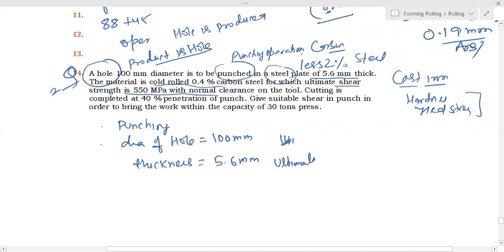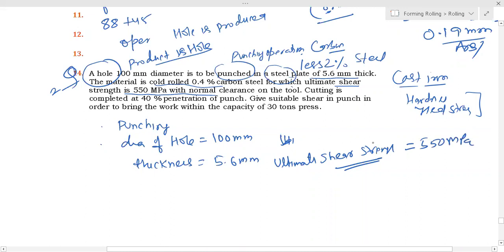You can attend many classes, but the clarity of the topic must be clear here. It is ultimate shear strength. Since shear strength is given, you can directly use that in megapascal.